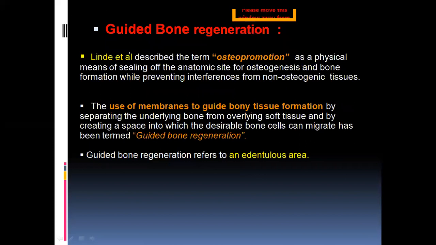And there is also guided bone regeneration, where the entire bone has to be regenerated. Here, the use of membranes, like graft materials which will act as membranes, will guide bone tissue formation by separating the underlying bone from overlying soft tissue, and by creating a space into which the desirable bone cells can migrate, and helps in guided bone regeneration.